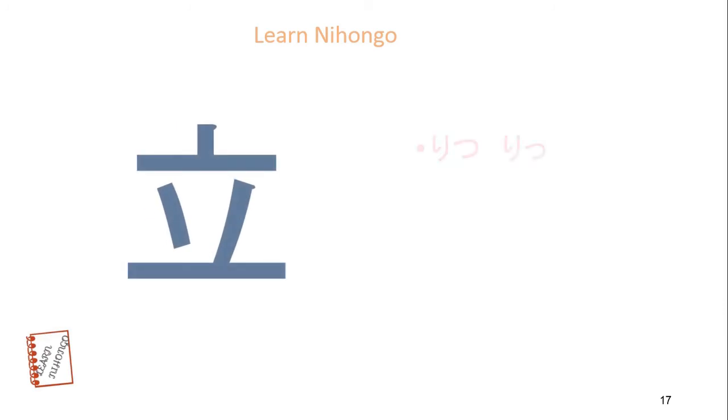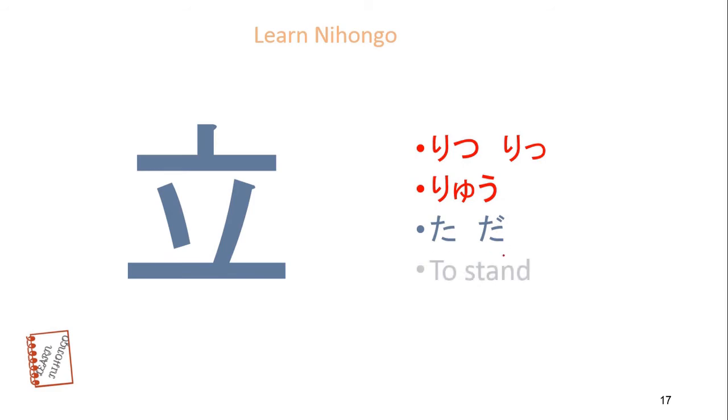Next kanji is tatsu, to stand. Onyomi is ritsu, ryu. Kunyomi is ta, da. Meaning is to stand. You can imagine like one person is standing. 1, 2, 3, 4 and 5. Totally 5 stroke orders. This kanji meaning is to stand.